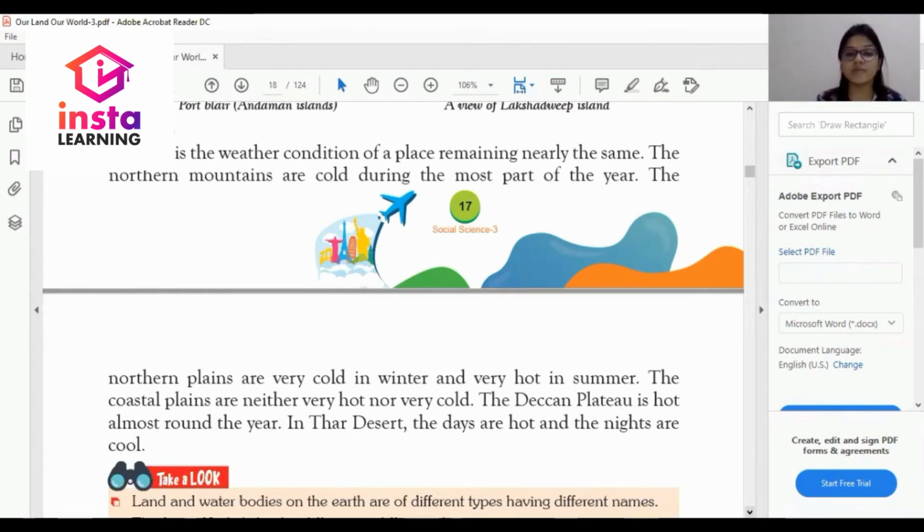The coastal plains are neither very hot nor very cold. This is very important that you should know. The coastal plains are neither very hot nor very cold.